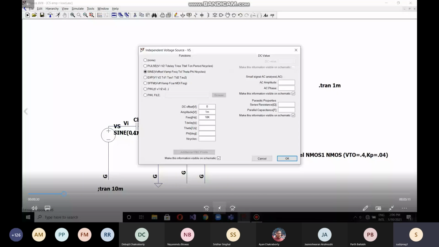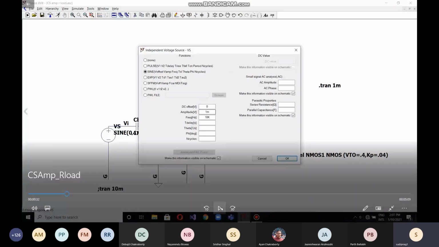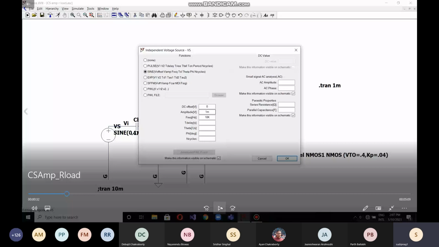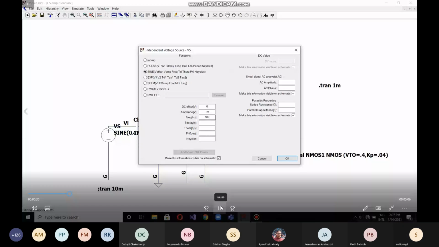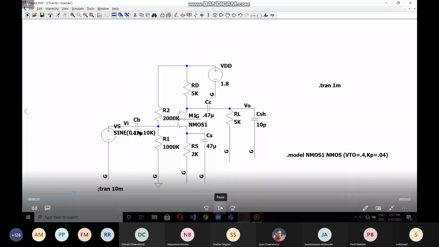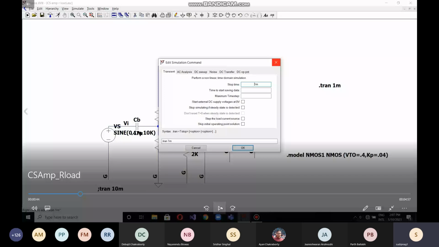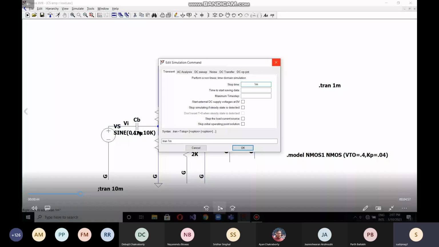Okay, so look at the parameters for the source connection. It is a sine wave of 1 millivolt amplitude at 10 kilohertz. First we'll do transient analysis, and then we'll continue with AC analysis. Transient means time domain analysis or time domain simulation. AC analysis is frequency domain simulation.